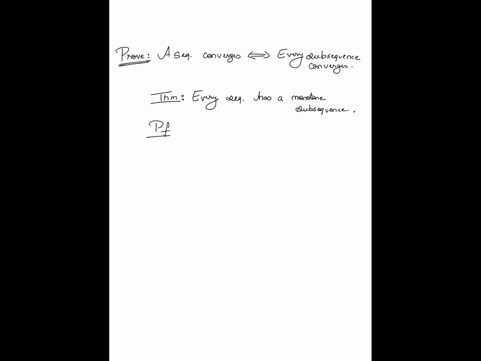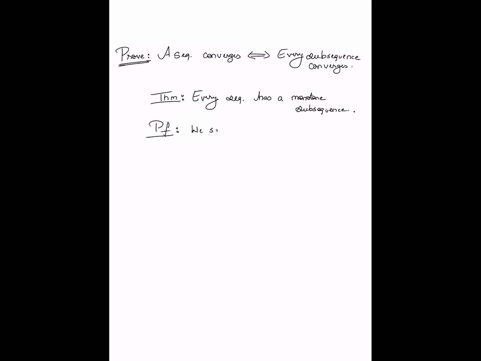Okay, so the proof is essentially going to follow by construction. Given any arbitrary sequence, we are going to show how one can construct a monotone subsequence of that sequence. Okay, so the first part of the proof is in fact a definition.